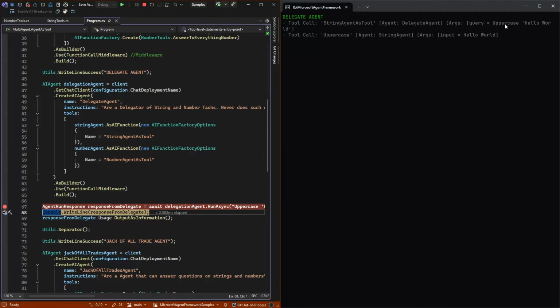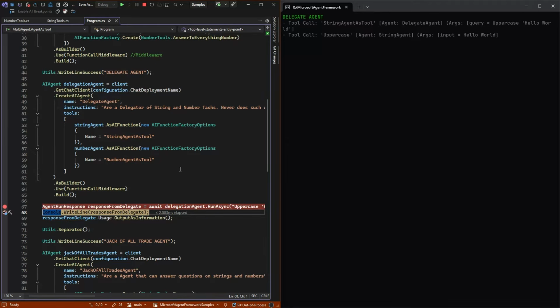It took the query, uppercase hello world. Then we see another tool call, which is from the string agent being executed. That went in and did the uppercasing by itself, gave the value back, and then gave that back to the delegate agent.